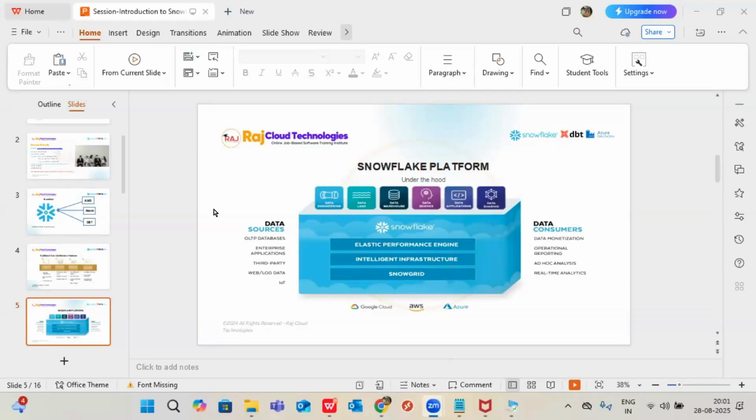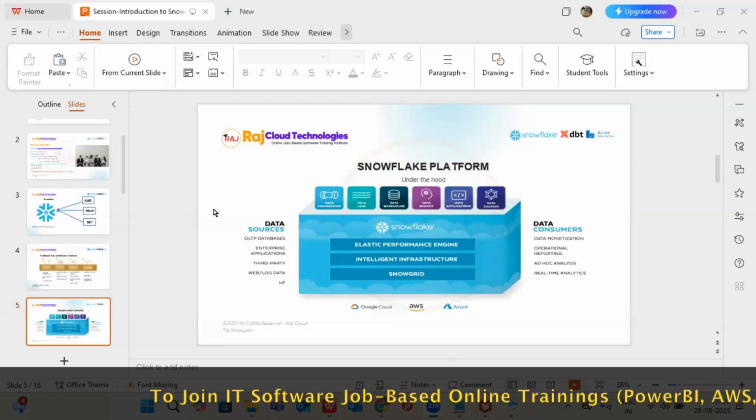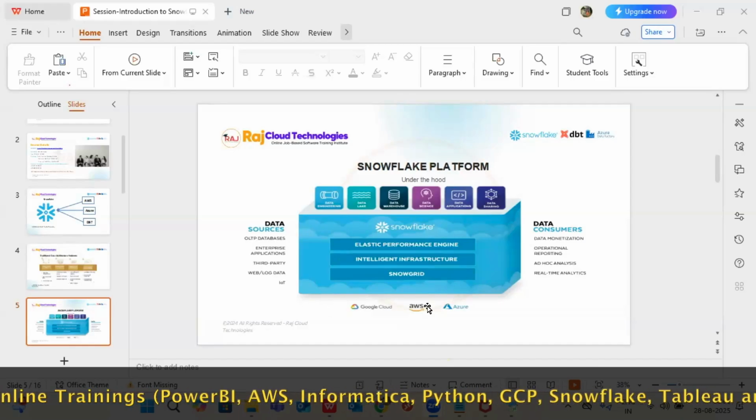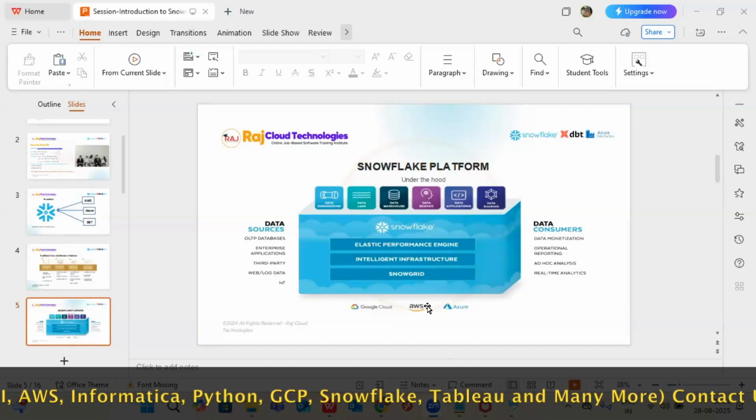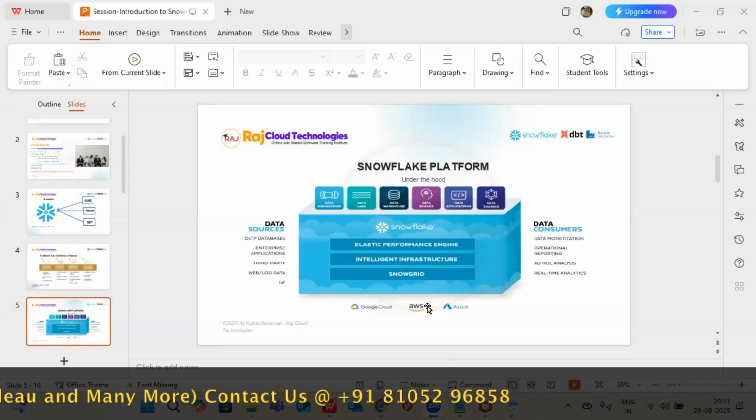And data consumers: you can go with Tableau, reporting tools, data science, any combination of tools to generate reports or next-level data science. Anyone can consume the data in a secured way. And we can host on any cloud provider. You may get confused about what hosting is. Later I will explain; in the first class and second class, I will give details on that.